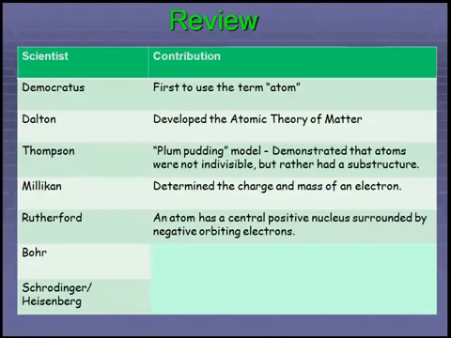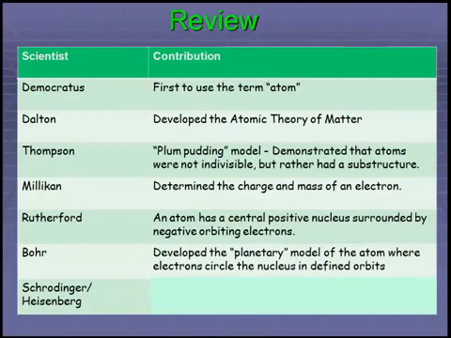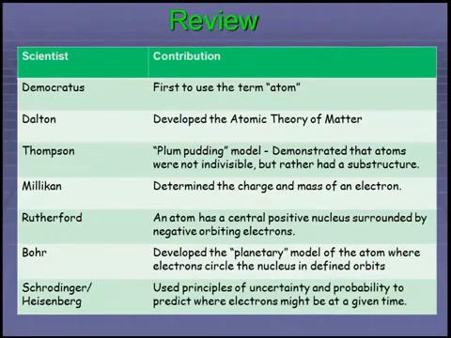negative orbiting electrons. Bohr gave us the Bohr model, which built on Rutherford's, and said that the electrons flow around the nucleus in these defined paths. And then finally, Schrödinger and Heisenberg used the principles of uncertainty and probability to predict where electrons might be at any given time. This is our most current understanding of the atom.